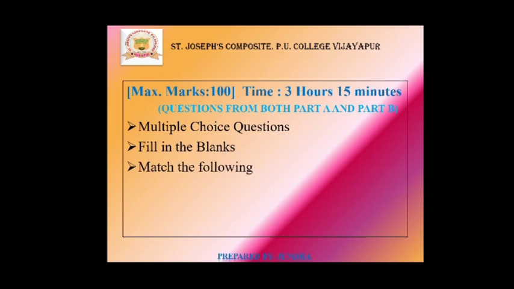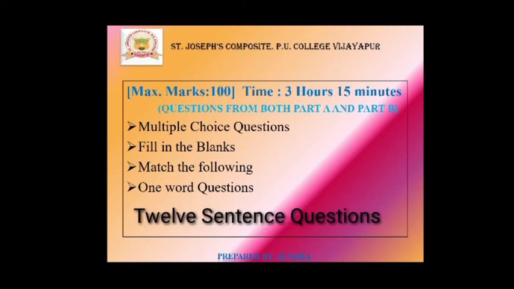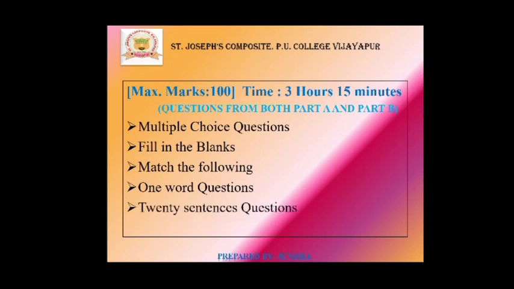Match the following, also 1 mark. One word questions, that means 1 mark questions. Next, 4 sentence questions, that is for 2 marks, 12 sentence questions, that is for 4 marks, and 20 sentence questions, that is for 6 marks. And last, project oriented questions. So this is 5 marks.